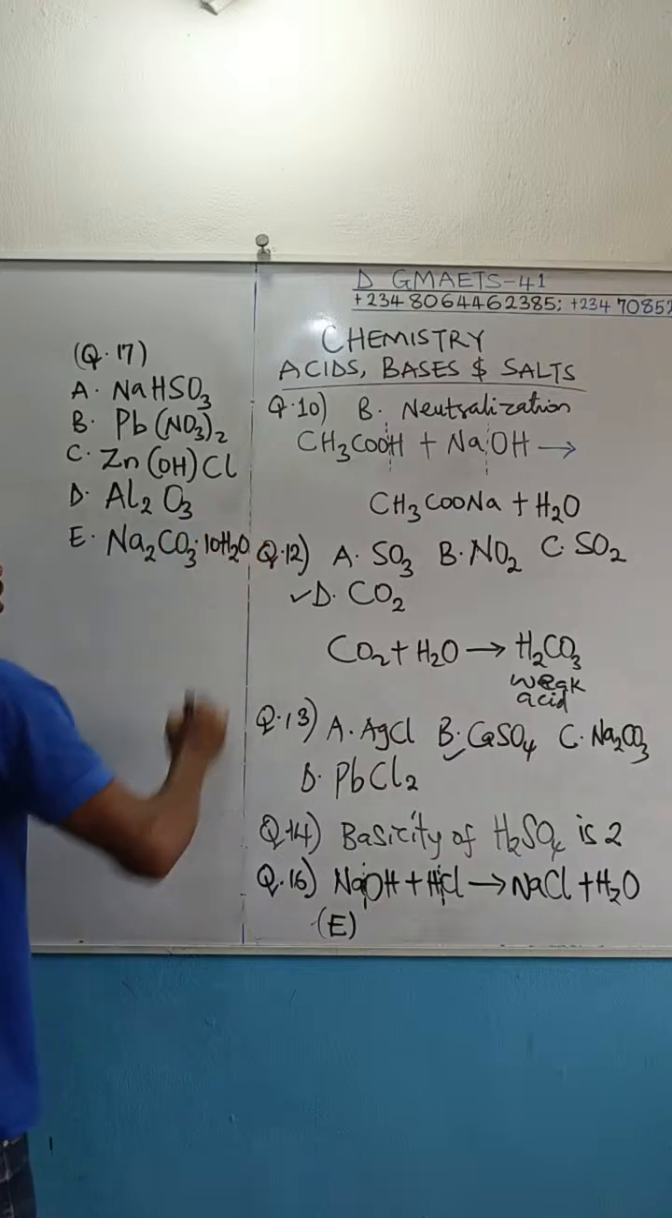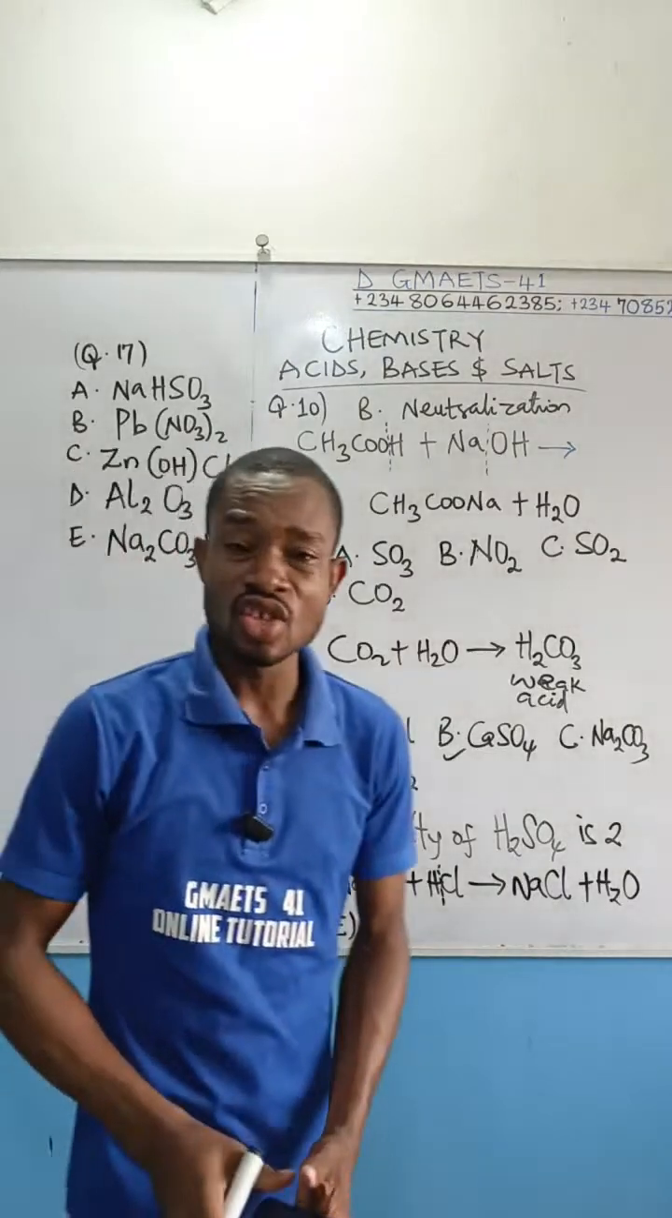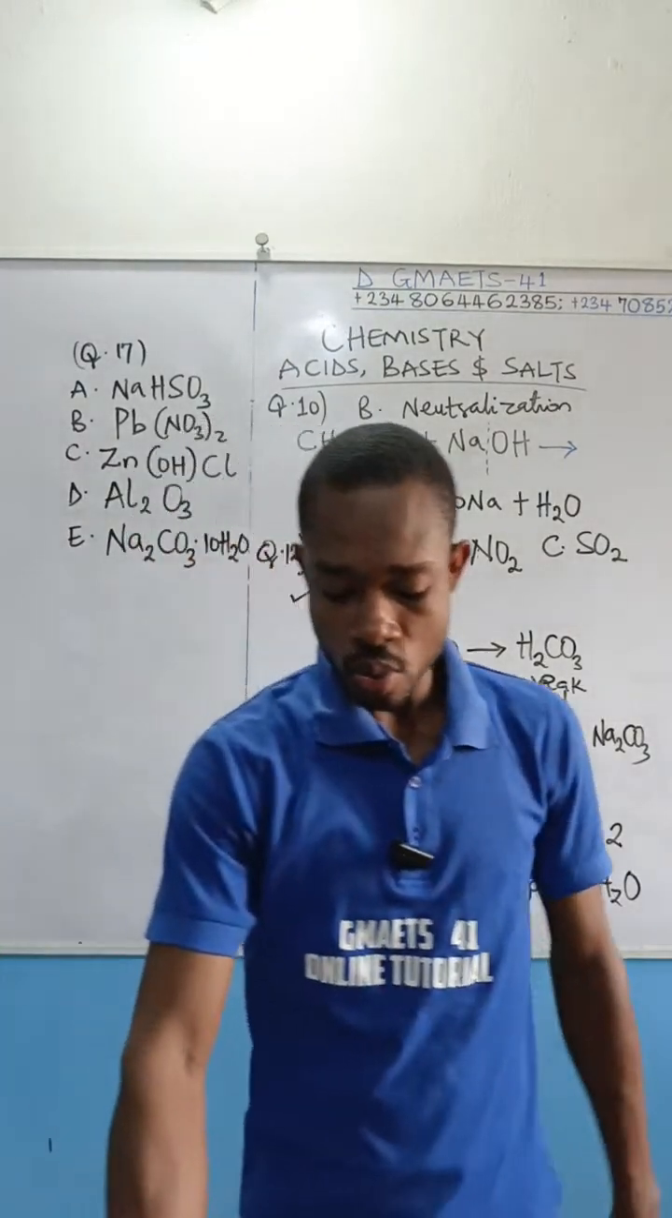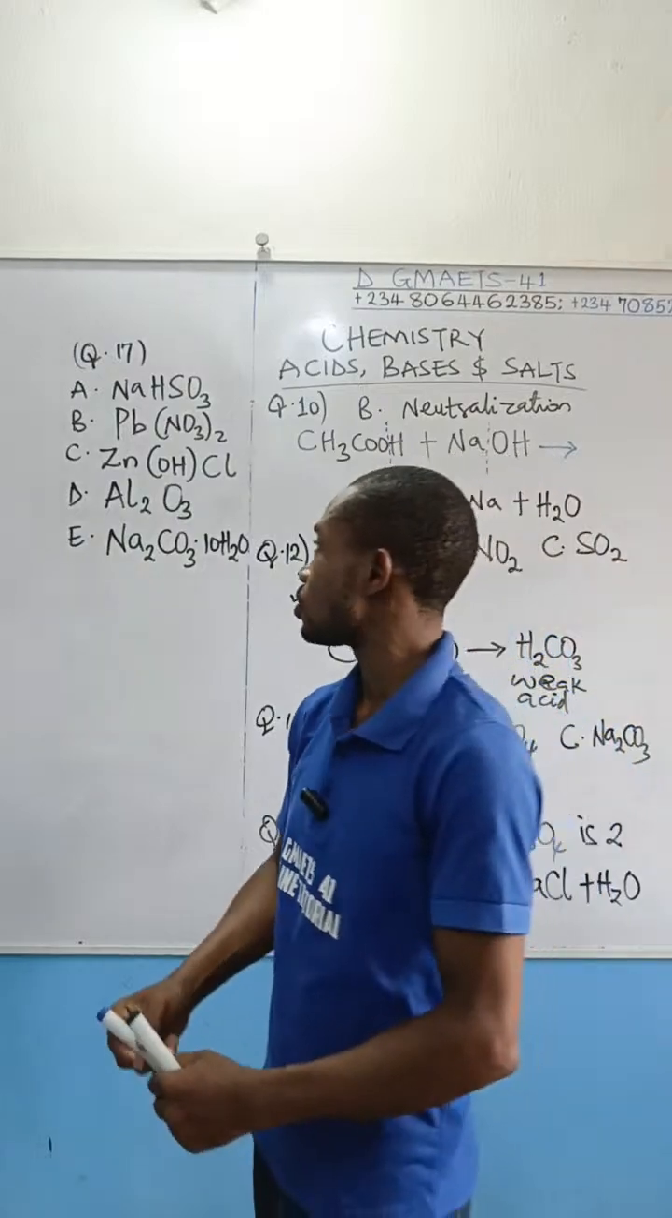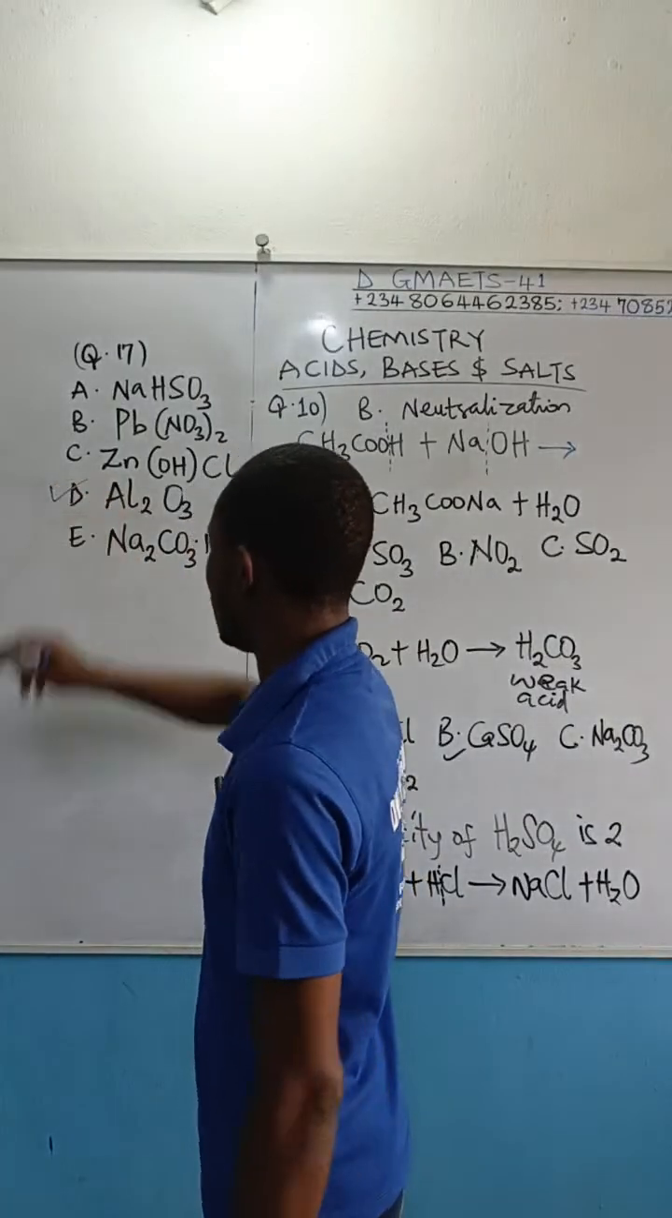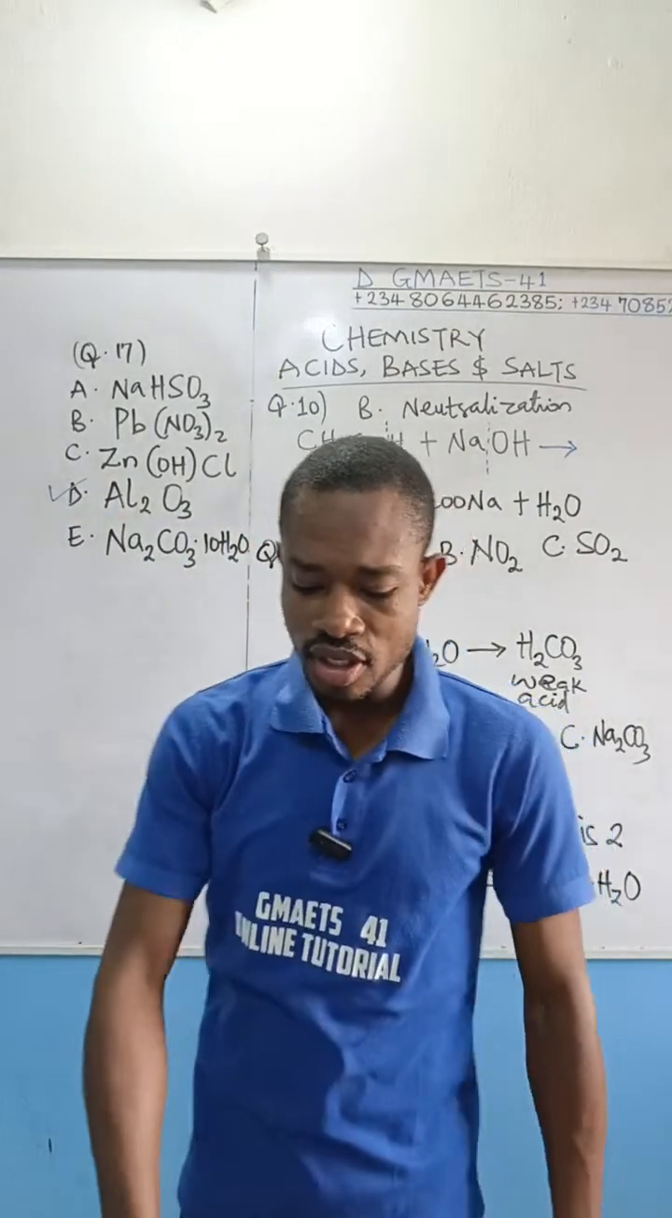So the question is, which of the following is not a salt? The correct answer is this option D. Option D is aluminium oxide.